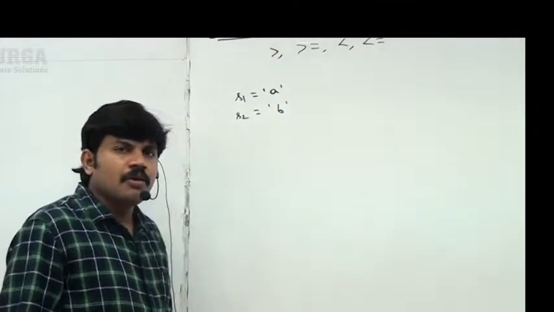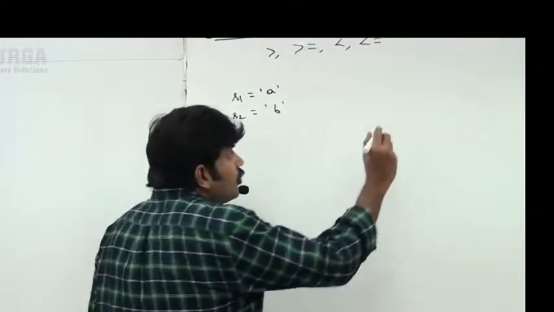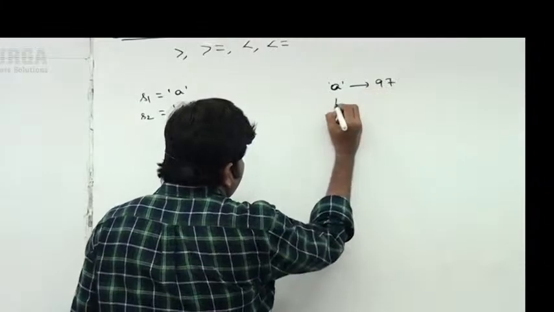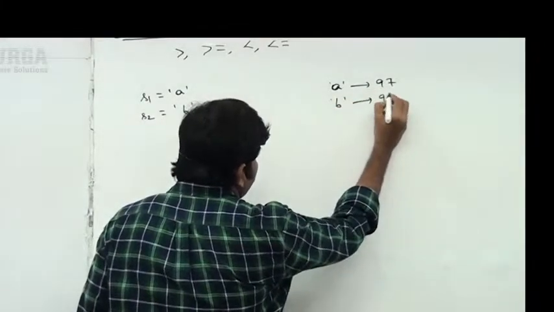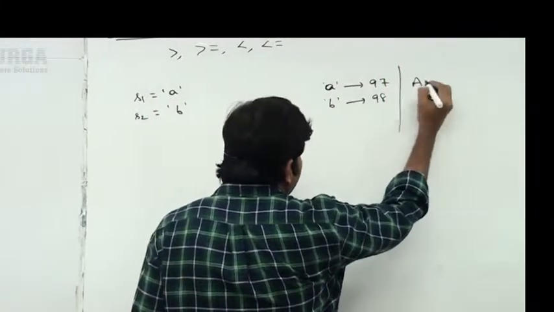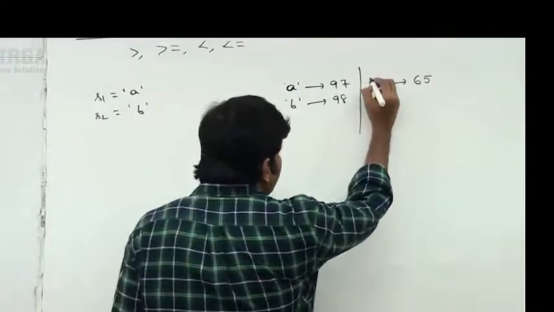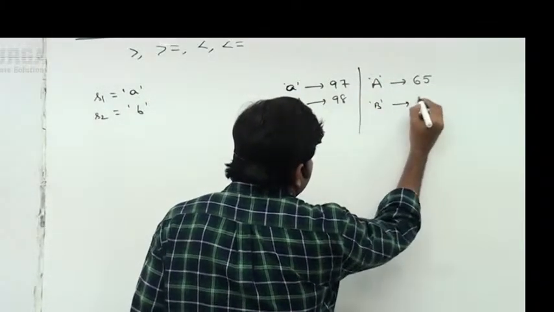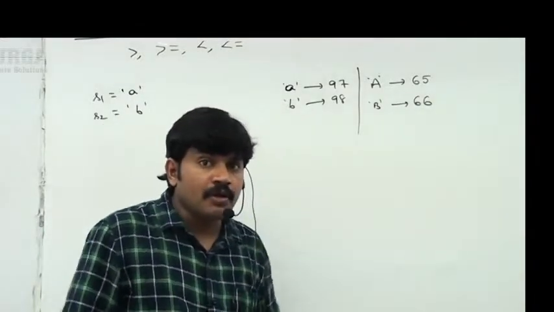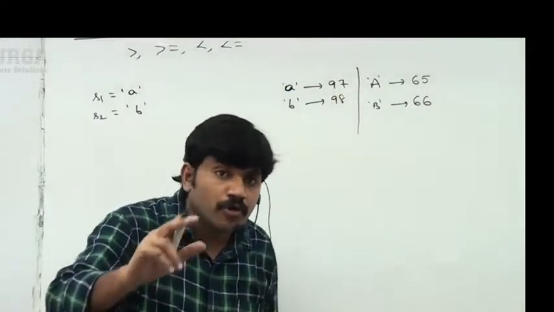Can you please tell what is the Unicode value of small a? Have you remembered? The Unicode value for small a is 97. The Unicode value for small b is 98. Same way, capital A has Unicode value 65 and capital B has Unicode value 66. Remember, first, if you want to compare two string values, you should have clarity about the Unicode values.